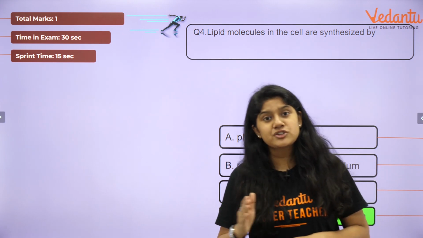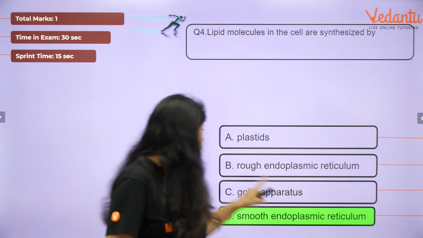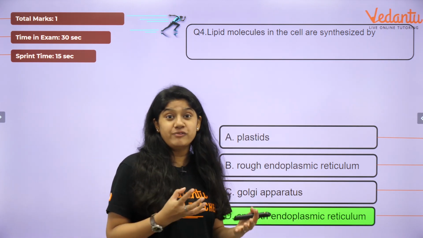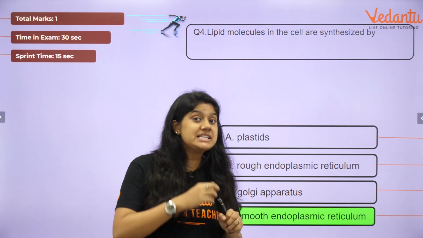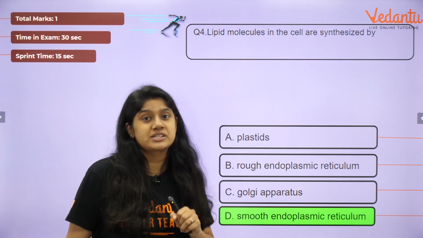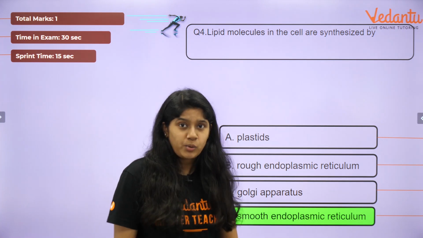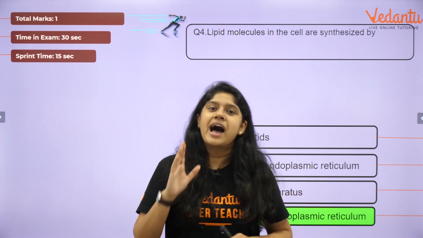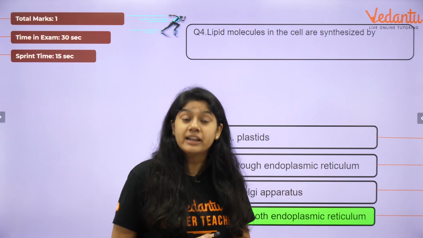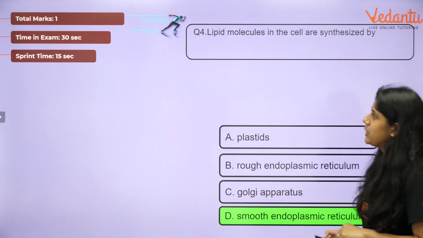Rough endoplasmic reticulum helps in the synthesis of our proteins. Golgi apparatus is the one which takes up those proteins, packs them, modifies them and then sends them to various parts of the cell. And plastids, we know, are not present in animal cells. They are only present in plant cells. And in plant cells, everyone, plastids help in making of the food, right?